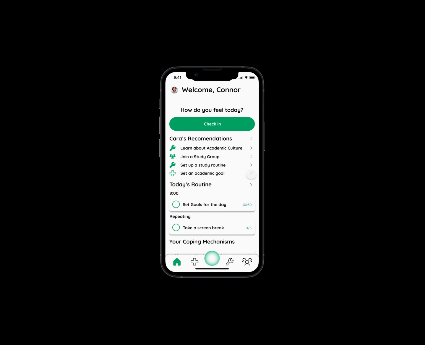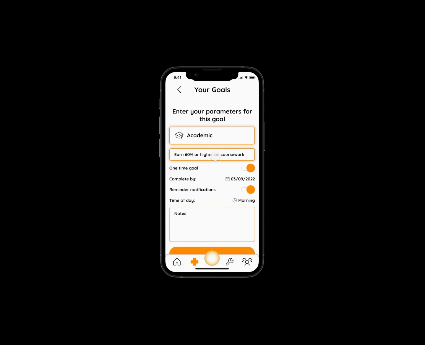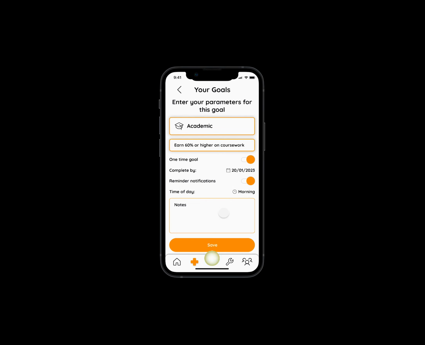Kara's last recommendation for this scenario is to set an academic goal. Connor can choose from one of the prompts or enter his own personal goal. He can also decide if it is a long-term goal or a repeating goal that he would like to accomplish frequently. He can keep his goal updated by providing more information about tasks involved in the goal.